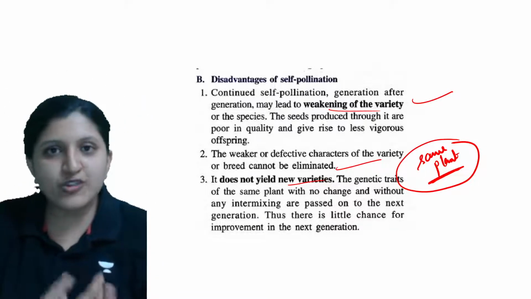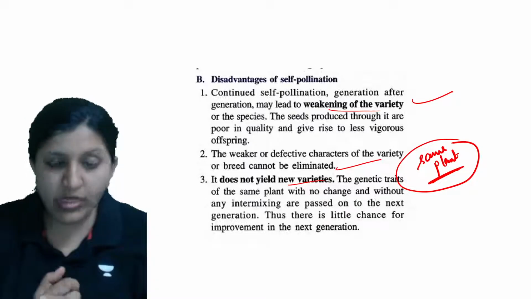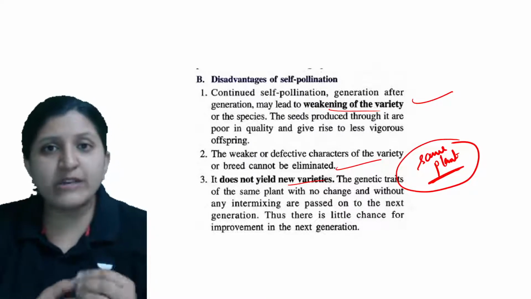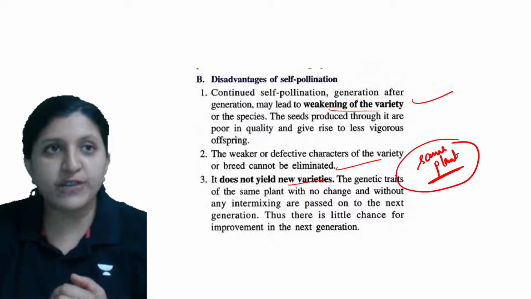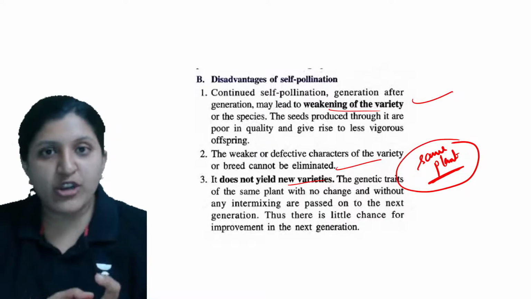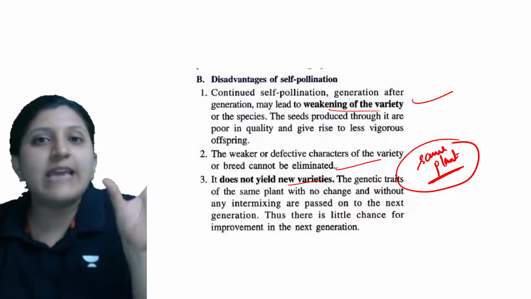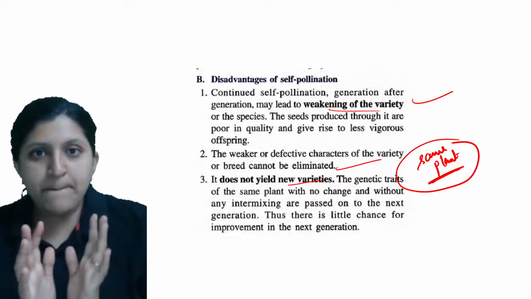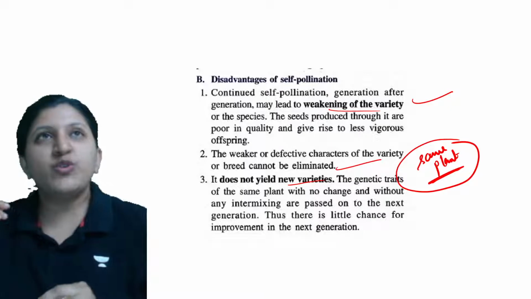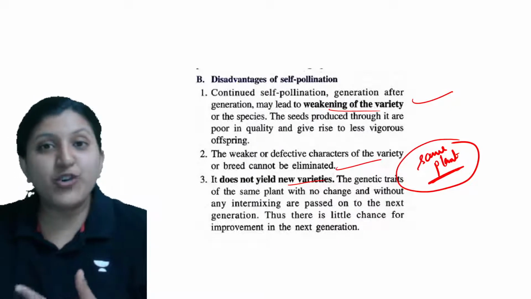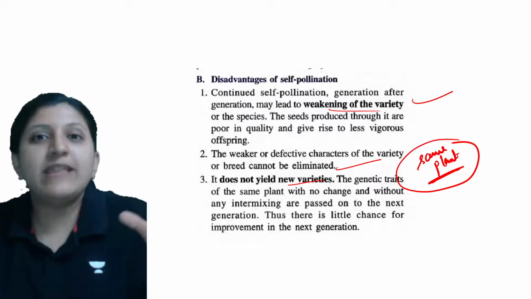Like in the case of humans, if I say, usually there is no asexual reproduction. When we talk about sexual reproduction, certain characteristics come from the father, and certain characteristics come from the mother. Father might be resistant to different types of diseases, mother might not be.